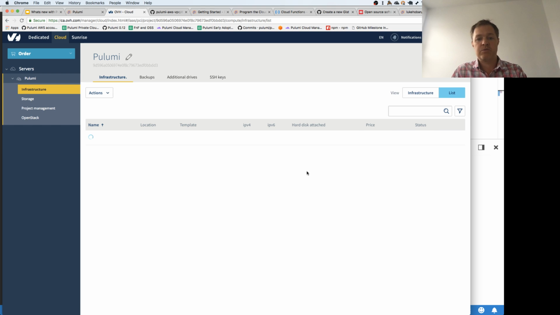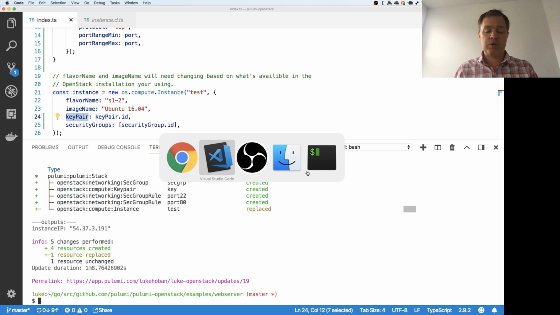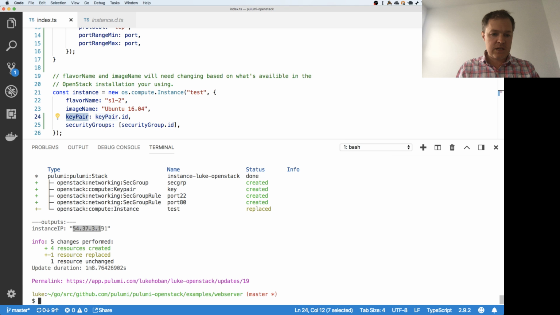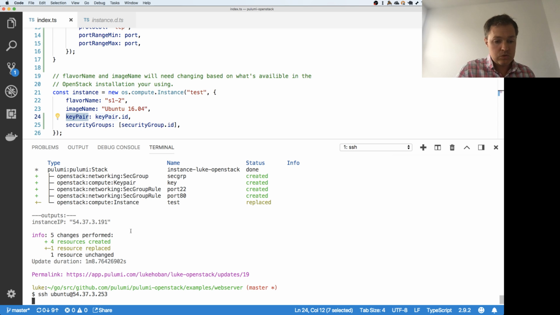There we go. So it says it replaced. So there we go. Now we're back down to one instance running this thing. And if I then go and take this and say SSH Ubuntu at, we should be able to connect to this instance that we're running.